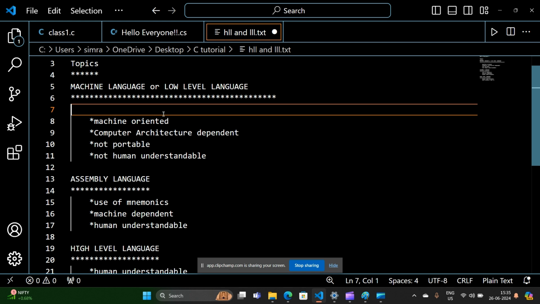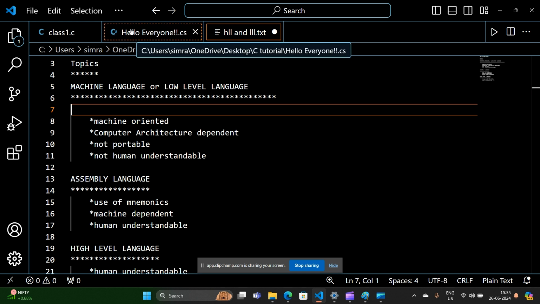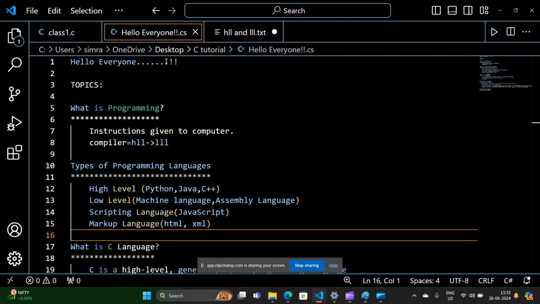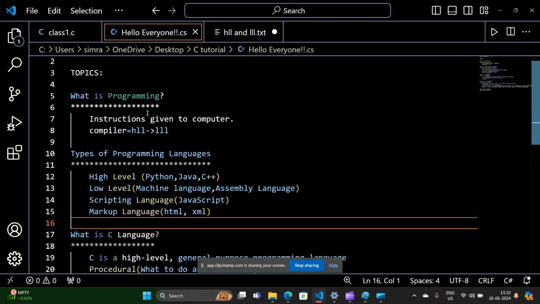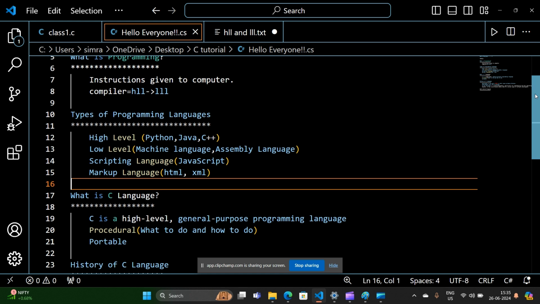So before coming to that, first of all let me recall what we have learned in the previous class. We have seen what is programming, what is a program, the instructions which are given to the computer. Then we saw the types of programming languages, like high level languages, low level languages, scripting language and markup language.